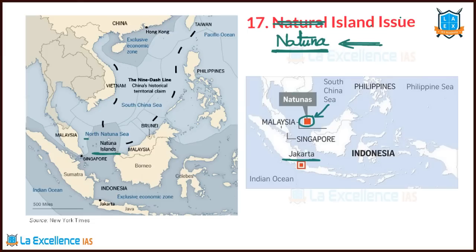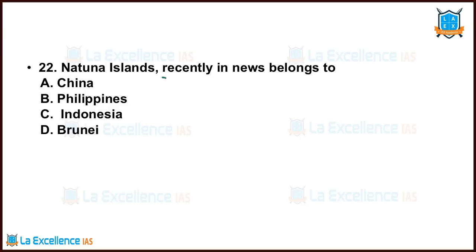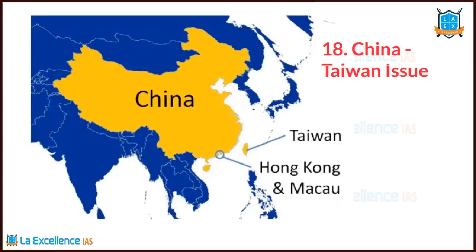The Natuna Islands, North Natuna Sea. Indonesia says it's the region of Indonesia, but China says it's ours. See, where is China? Where is the Natuna Island? But China says, no, this is our 9-dash line. This Natuna Sea region comes under our 9-dash line. That's why this region is ours. That's the conflict. The Natuna Islands recently in the news belong to whom? Indonesia.